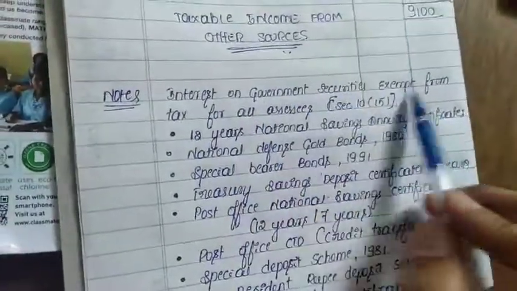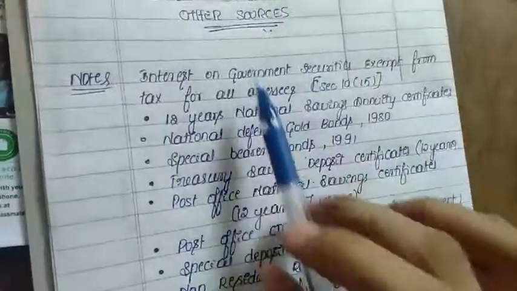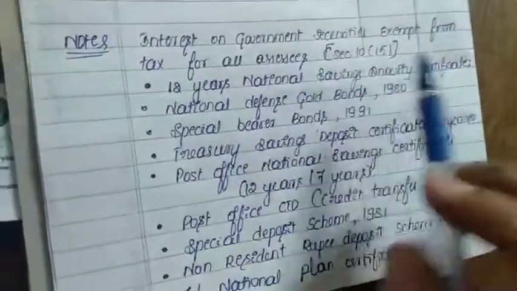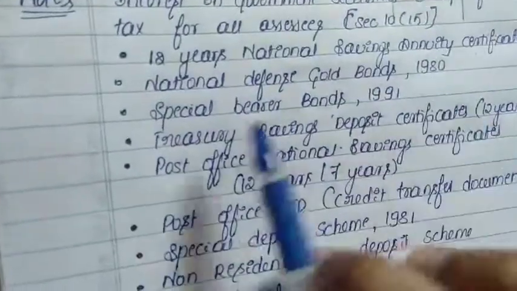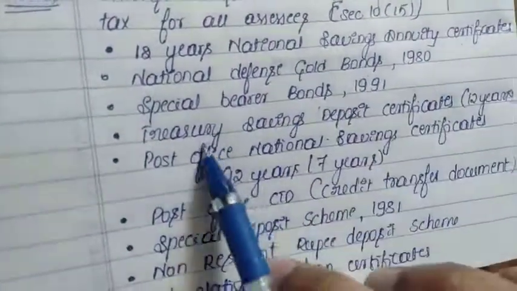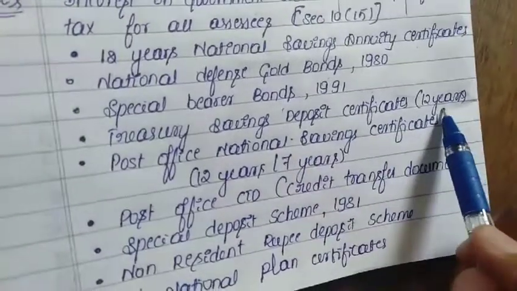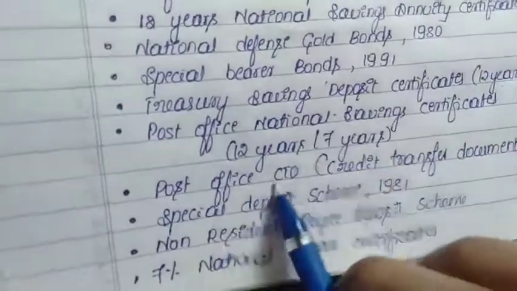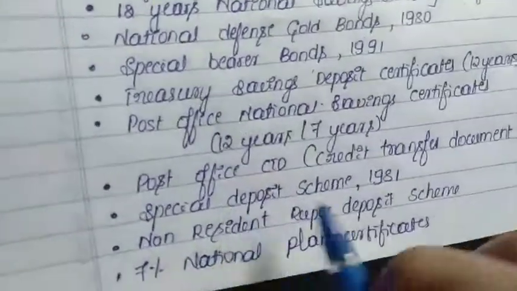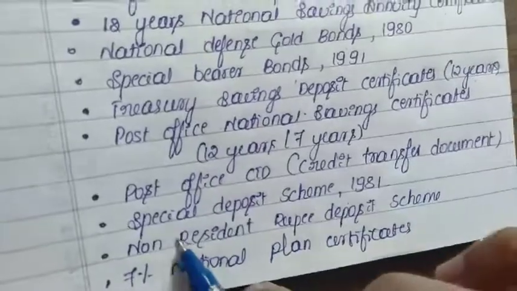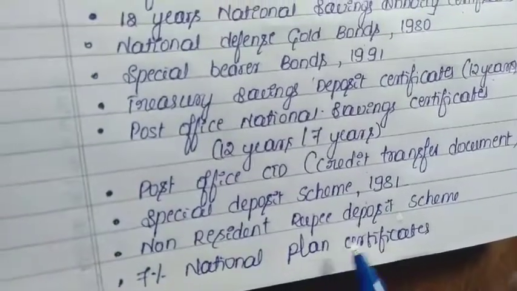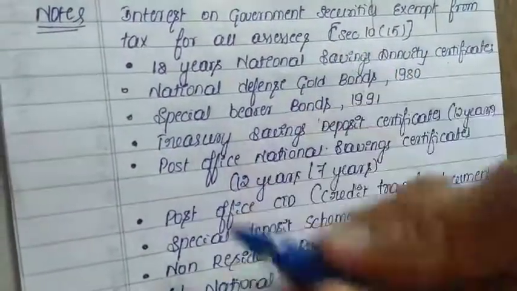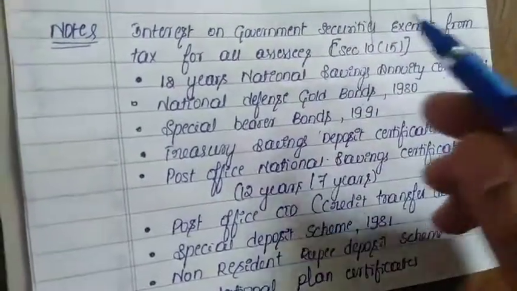Interest on government securities exempt from tax for all the assessees: those interest means 12 years national saving annuity certificate, national defense gold bonds 1980, special bearer bonds 1991, treasury saving deposit certificate 12 years, post office national saving certificate 12 years and also 7 years, post office CTD credit transfer document, special bearer scheme 1981, non-resident rupee deposit schemes, 7% national plan certificate. So any interest arising from this kind of investment is fully exempt from your tax calculation.